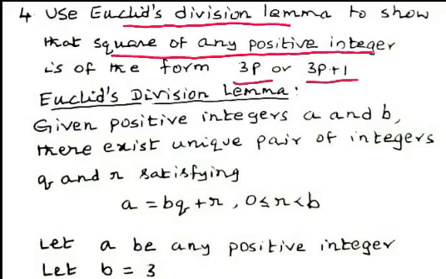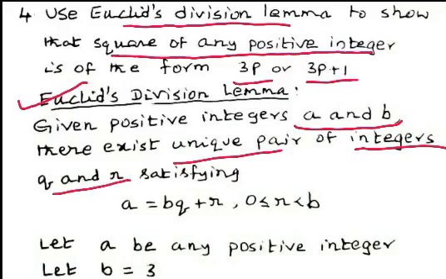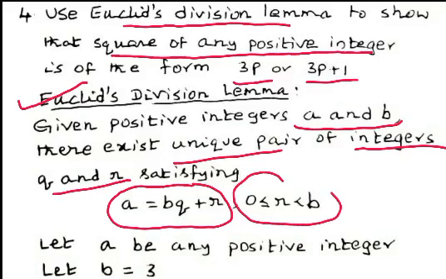Now we note down Euclid's division lemma. Given positive integers a and b, there exists a unique pair of integers q and r such that a equals bq plus r, where 0 is less than or equal to r, which is less than b.